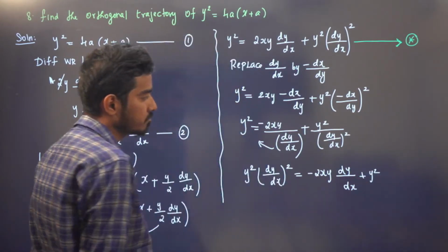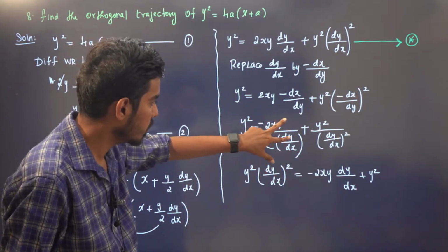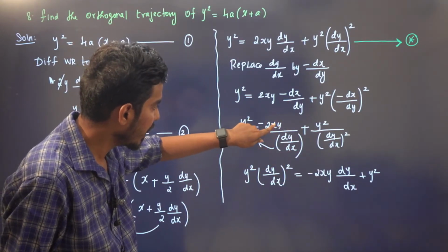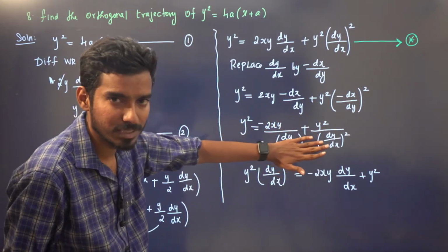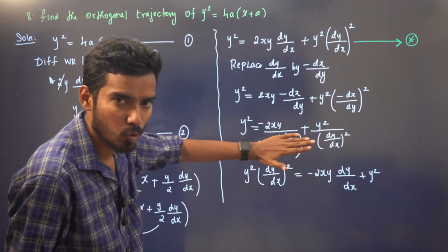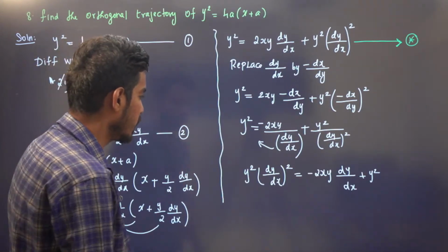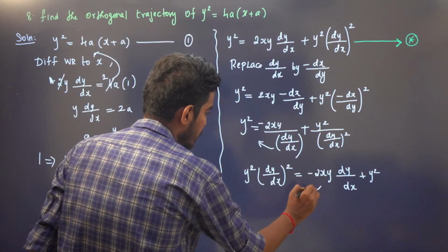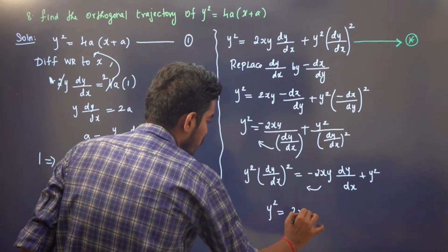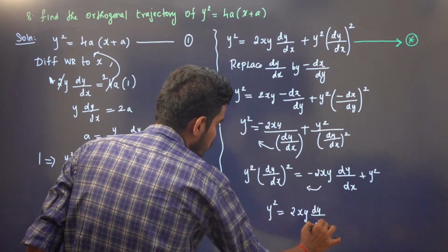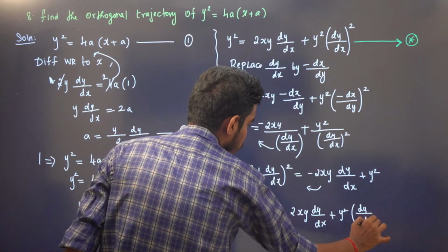Is this step clear? See, I'm just multiplying dy by dx, dy by dx, right? After that, we will have minus 2xy dy by dx plus y square will remain as it is. Here LCM is dy by dx whole square. So we have dy by dx whole square common, multiply this side, so you will have this, right? Now, let us take this term to that side. So we have y square is equal to 2xy dy by dx plus y square dy by dx whole square.